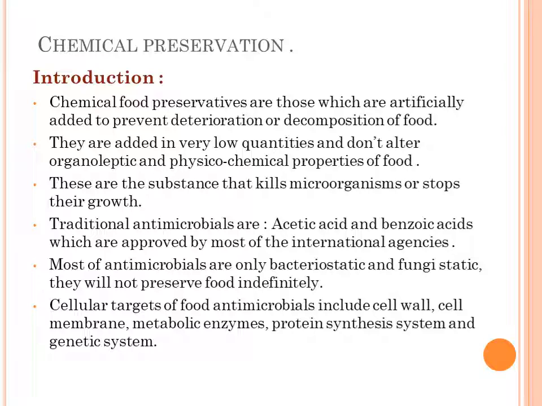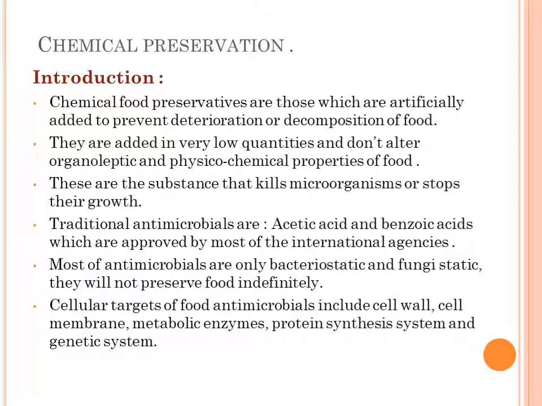There are some traditional antimicrobial preservatives, such as acetic acid and benzoic acid, which are approved by most international agencies. Most of the antimicrobials are only bacteriostatic and fungistatic.